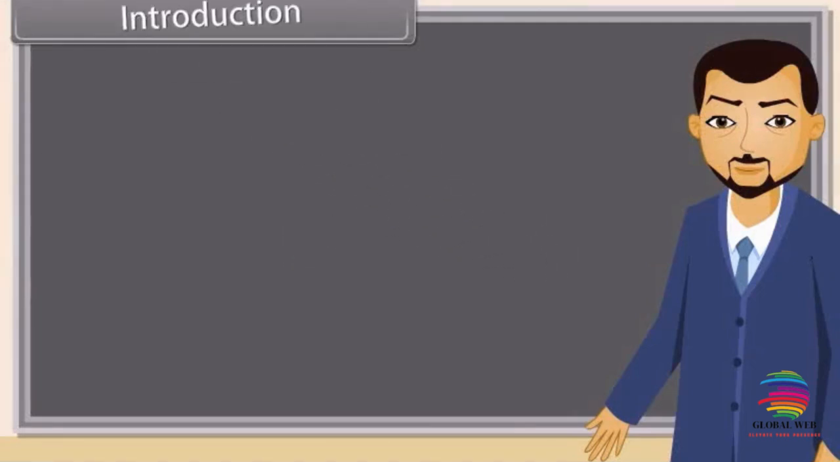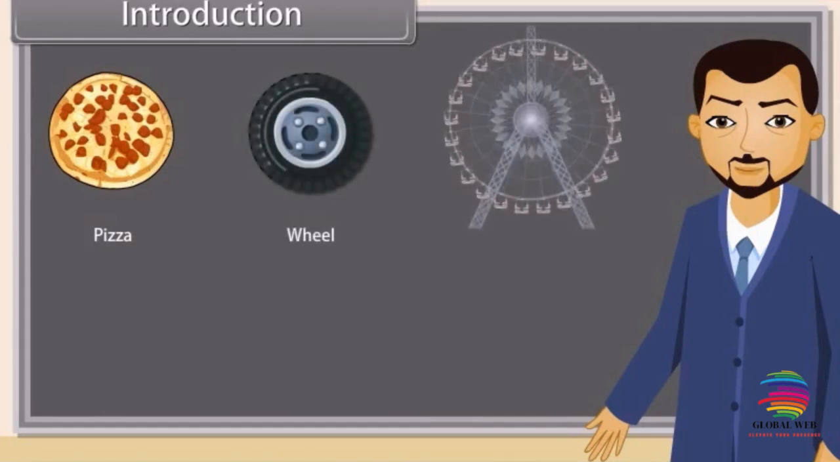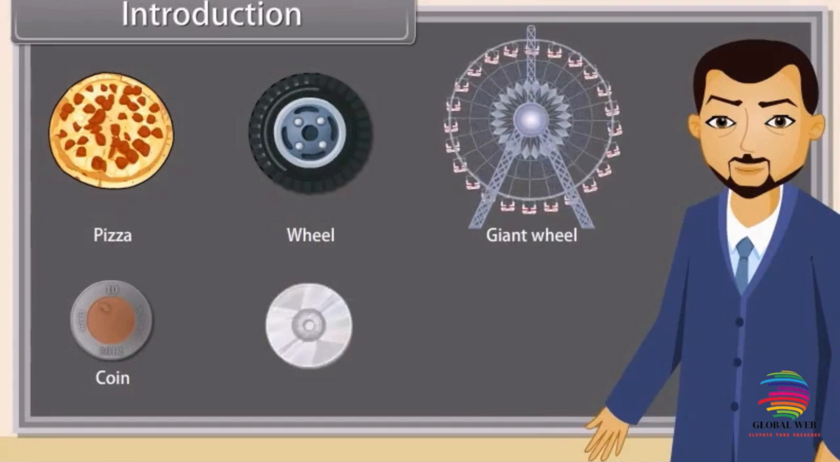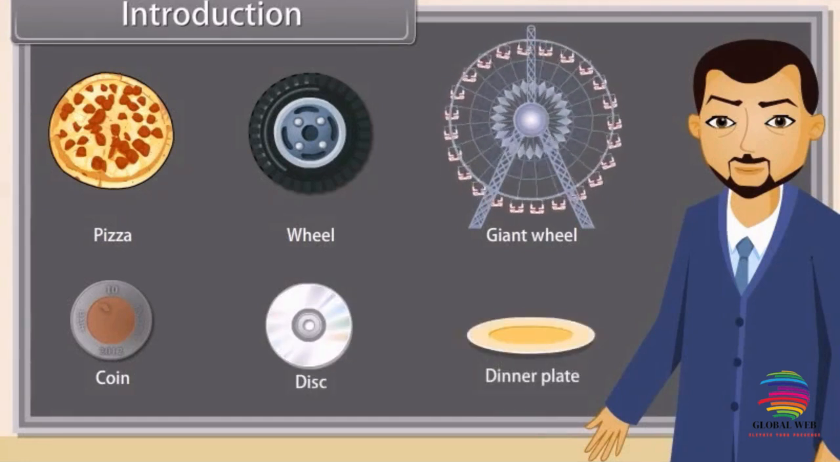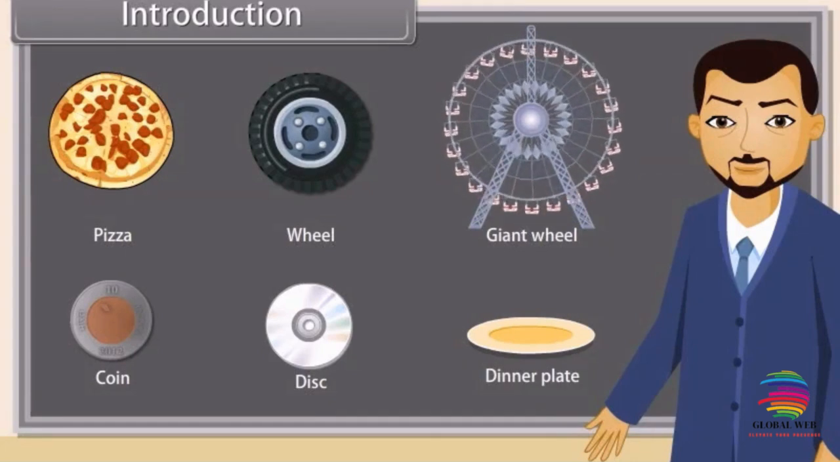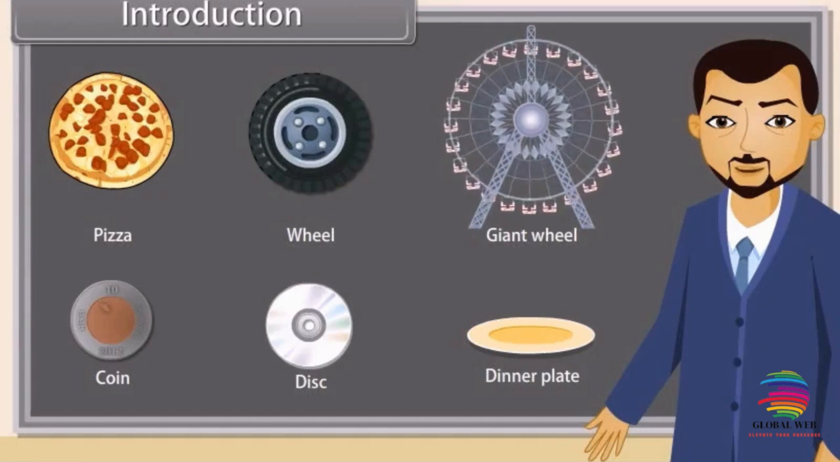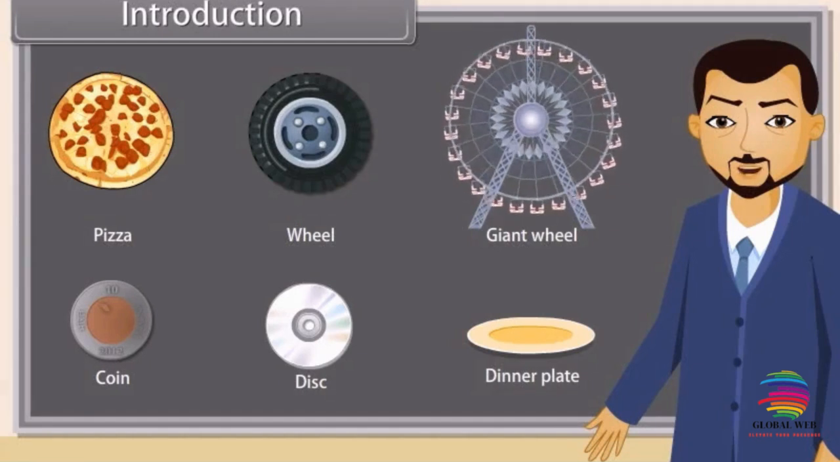Introduction. Look at these things: pizza, wheel, giant wheel, coin, disc, dinner plate. All these are examples of circles. Today we will study circles and the properties of circles. Come, let's start.